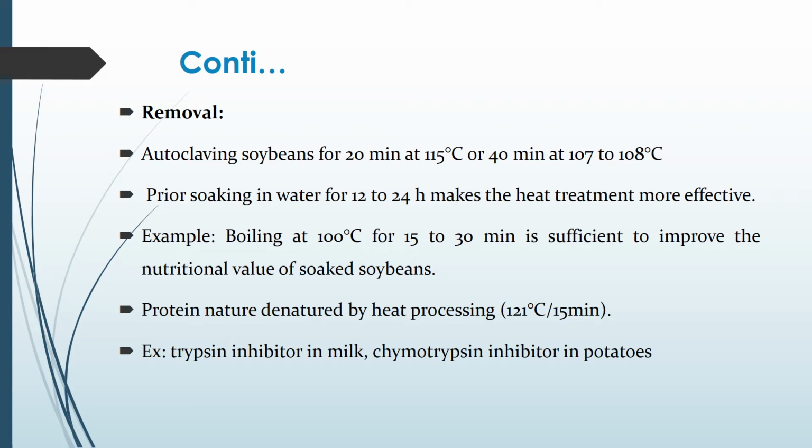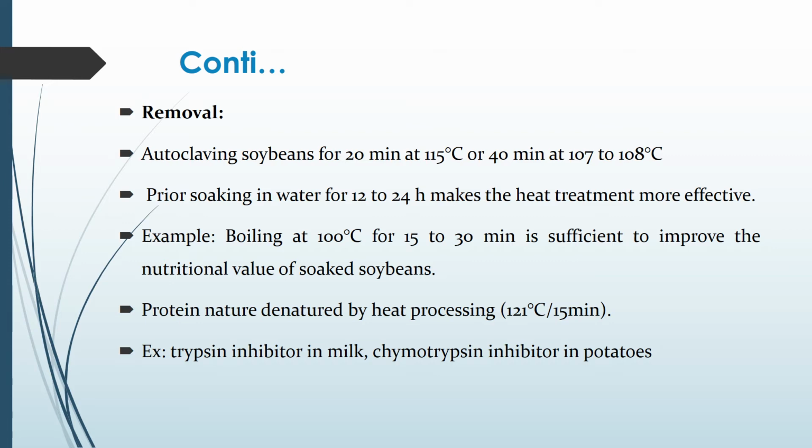Now, the removal of protease inhibitor can be done in the following ways. First is by autoclaving the soybean for 20 minutes at 115 degrees Celsius or for 40 minutes at 107 to 108 degrees Celsius. We can soak the soybean in water for 12 to 24 hours and then go for the heat treatment, which is a more effective method.